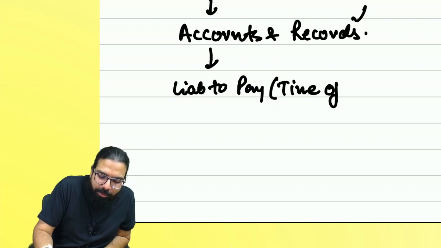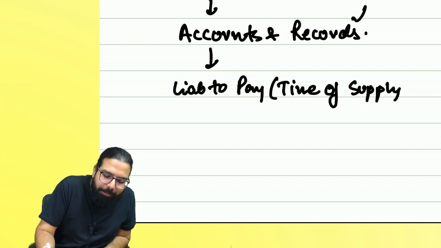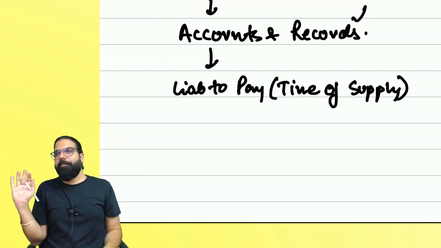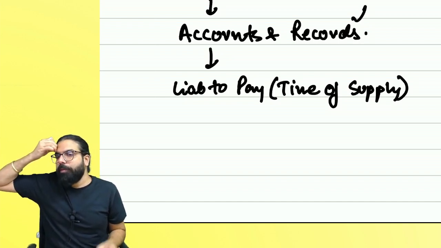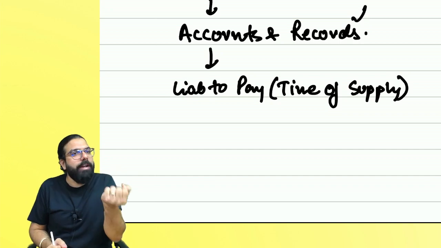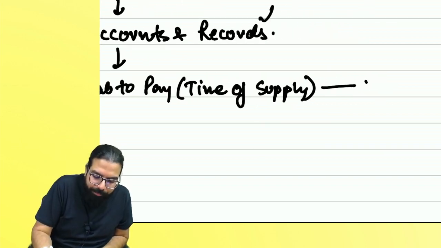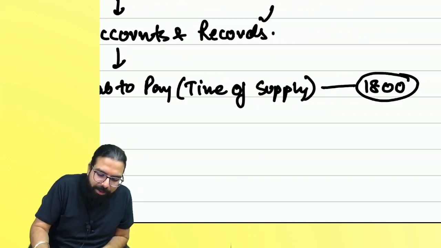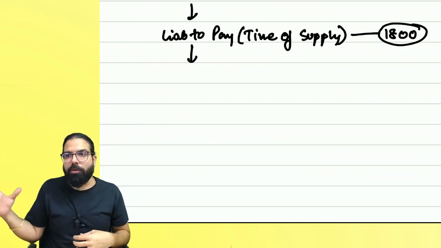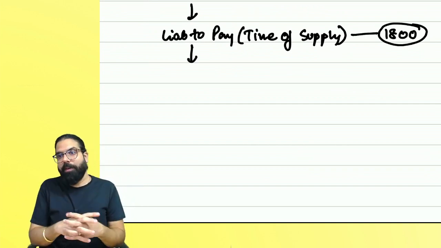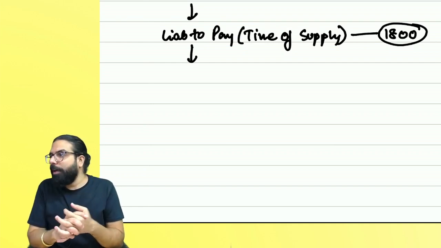The good word is what, everyone? Time of supply is that time when your bad time has come. You have to give GST to the government. How much did I collect from you? 1,800. Now 1,800 I have to pay to the government. What will I do for paying 1,800? Now, you know what? Whenever a person has to pay someone, that person will try to do jugaad. How to pay less? Yes or no, everyone?